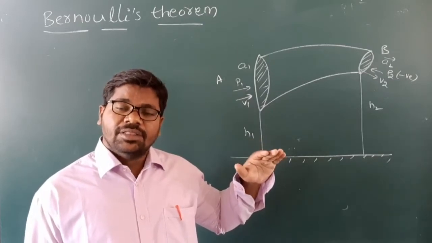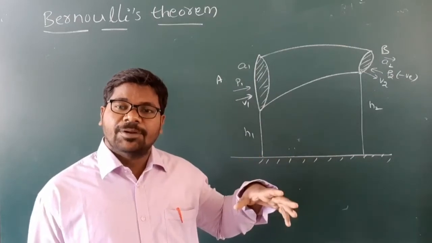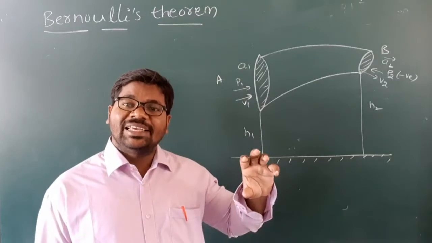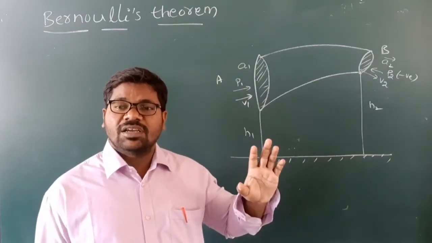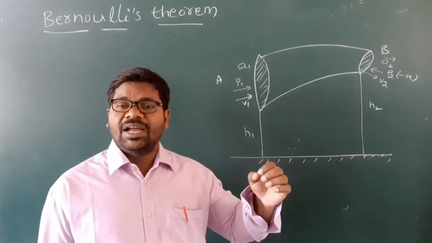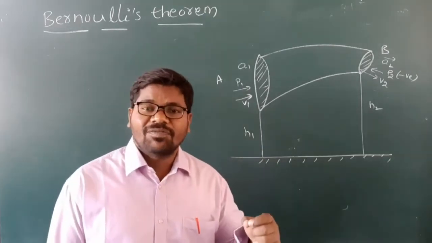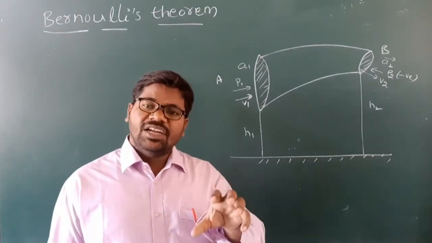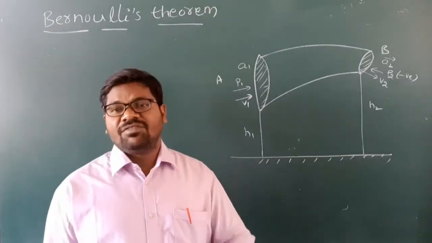Non-viscous means there is no friction between the layers of fluid. Incompressible means there is no decrease or increase in volume after the application of external force. Steady state flow means at every point the flow has the same direction and same velocity. A fluid with these parameters is called an ideal fluid.